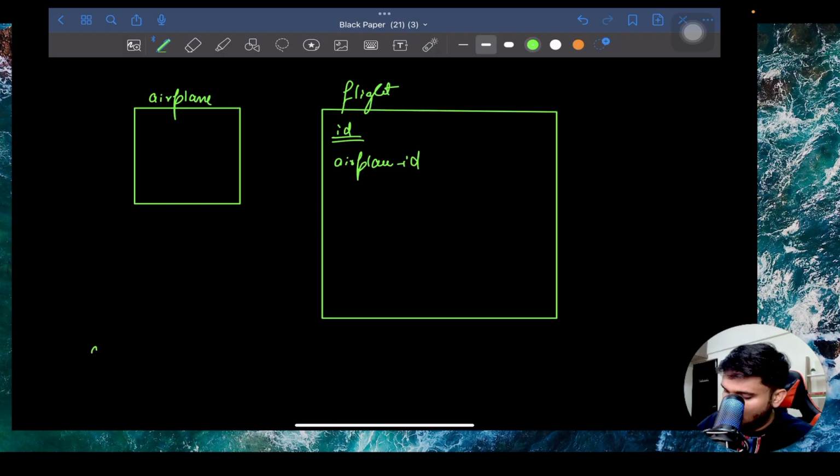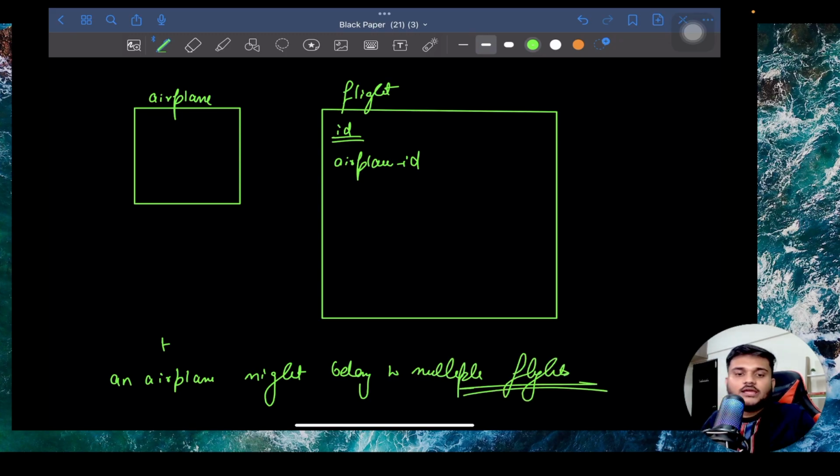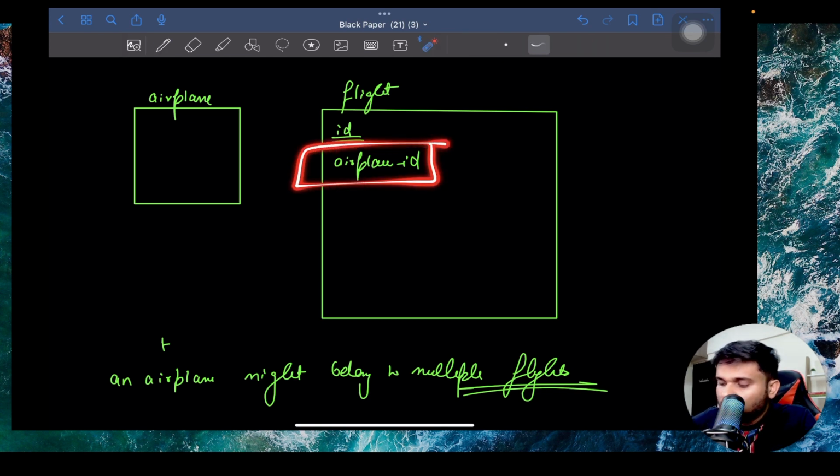an airplane might belong to multiple flights, right? An airplane will belong to multiple flights. It's not like an airplane is going to work for just a single flight. One airplane, one aircraft, can be used in multiple flights. So what is the airplane that we are going to use? You can have a reference to that.